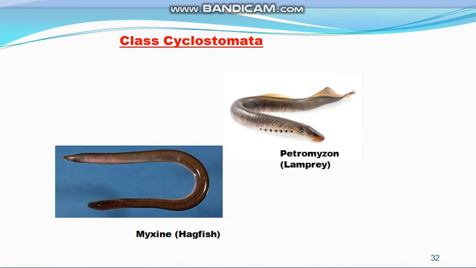Cyclostomes are marine, which means they live in sea water, but they migrate to fresh water for spawning. At the time of reproduction they come to fresh water, otherwise they live in sea water. After spawning they die, and their larvae, after metamorphosis, return to the ocean. It means they form a larva in the life cycle, and the larva becomes an adult and then returns to marine water. So these are the characters of cyclostomes, and these are the primitive vertebrates.